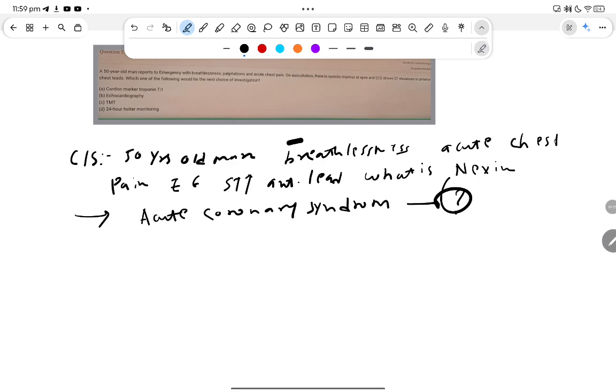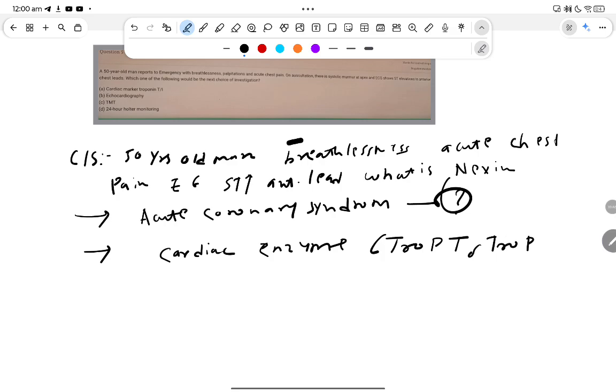It might be MI or it might be unstable angina. To identify that, we do cardiac enzymes, and the most commonly measured cardiac enzymes are troponin T and troponin I, and troponin I is more sensitive than troponin T. Let's see the options. Echocardiography takes too much time, so we are not doing this.